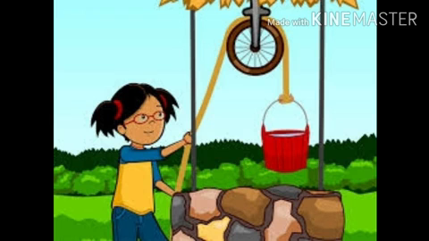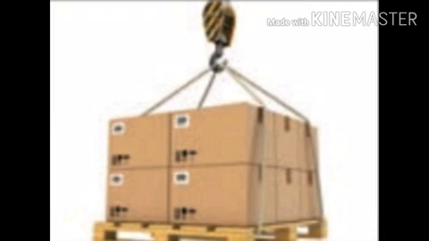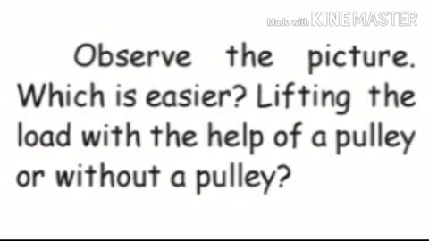Pulley. A pulley is a machine made up of a wheel with a groove cut around it. A rope or a chain passes around the pulley. It rotates in the direction of more force. Observe the picture. Which is easier? Lifting the load with the help of a pulley or without a pulley? With a pulley is easier. A man needs more energy to do this work without a pulley.